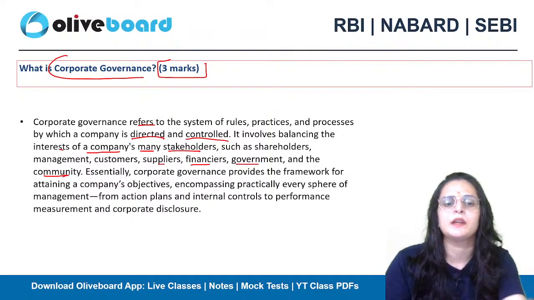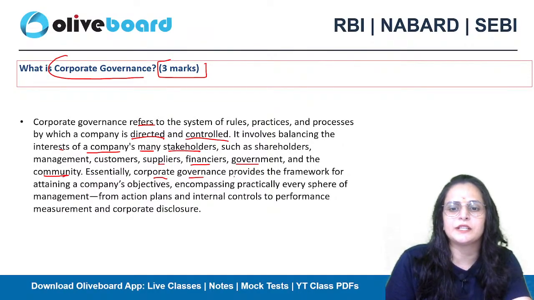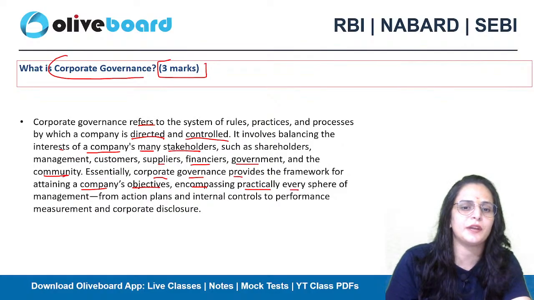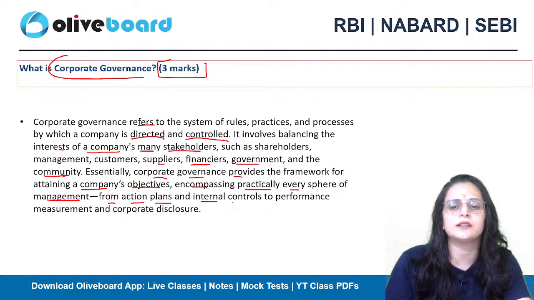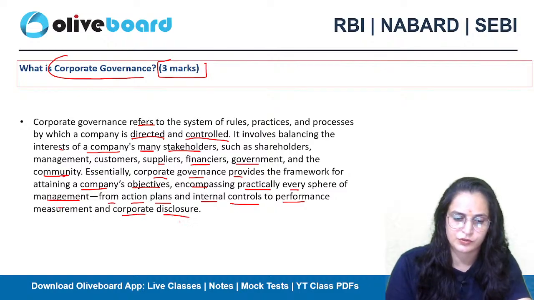Okay. Essentially, corporate governance provides a framework for attaining a company's objectives, encompassing practically every sphere of management, from action plans and internal controls to performance measurement and corporate disclosure.